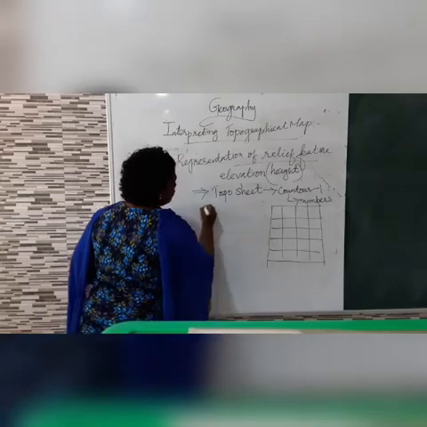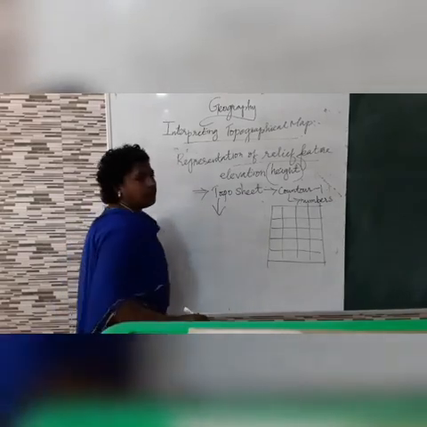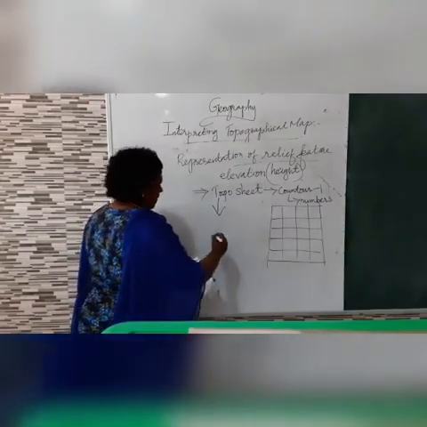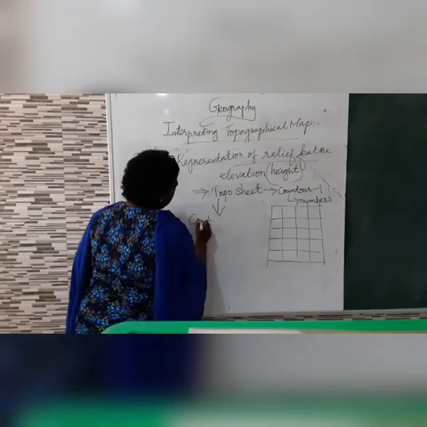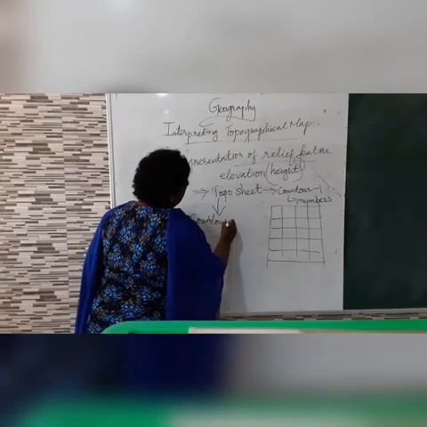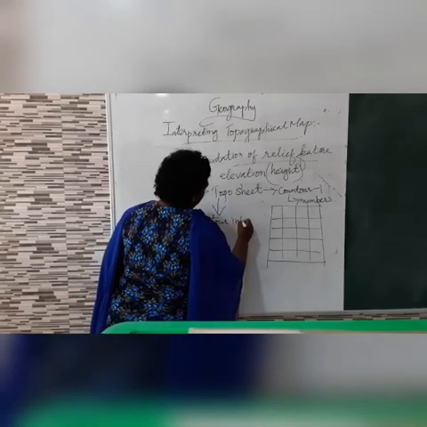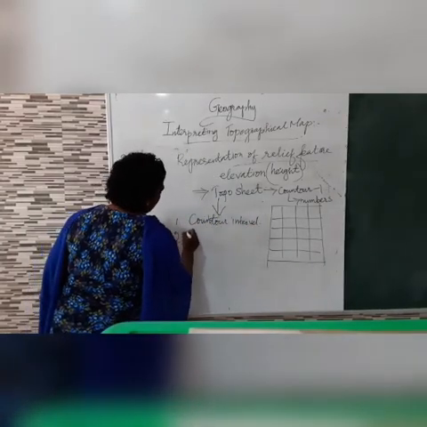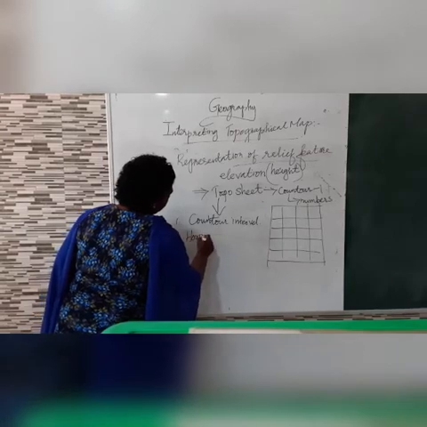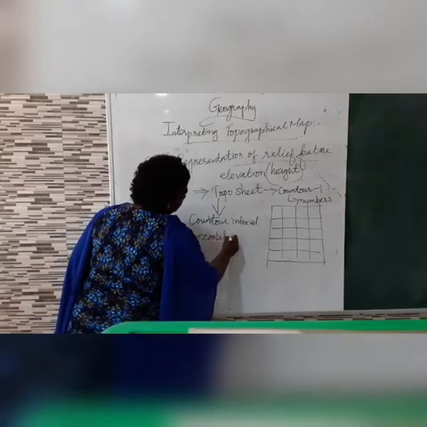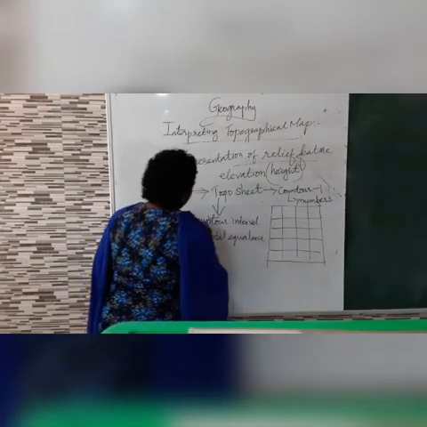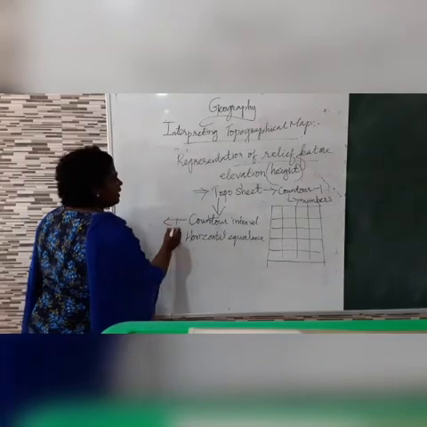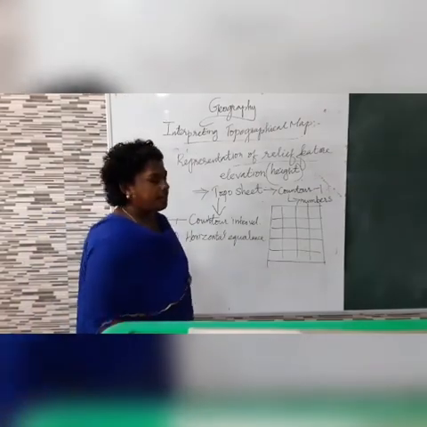Okay, now there are two things in the topo sheets. One is contour interval, and the other one is horizontal equivalence. What is contour interval? Contour lines.